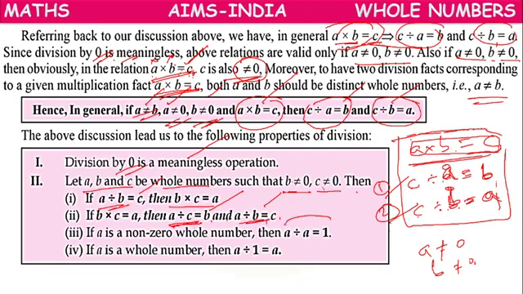Suppose A divided by A. If A is a non-zero whole number, A divided by A means division with the same number, which results in 1. Or any number divided by 1 equals to itself. A divided by 1 equals to A itself.